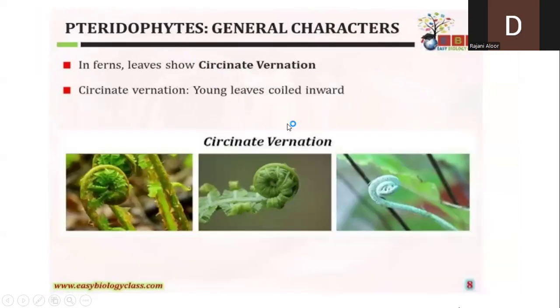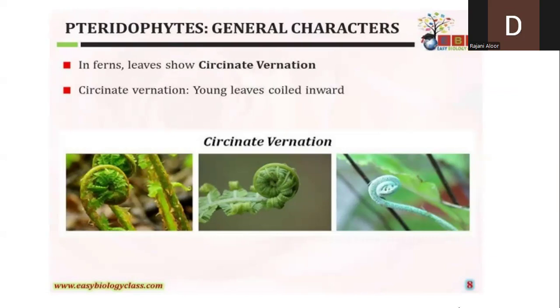Next. Another important slide I want to discuss is about pteridophytic plants, particularly the young leaves, that is the leaf which is just formed. These leaves show a very peculiar phenomenon called circinate vernation. This is observed in pteridophytic plants, and in some angiospermic plants also, but it is very peculiar to the pteridophytic plant.